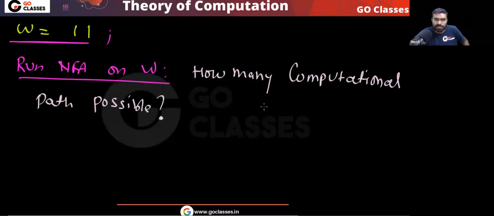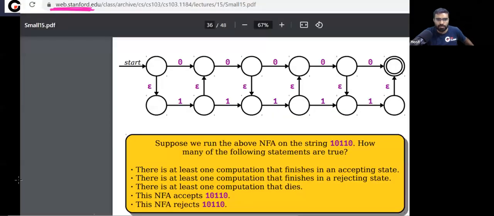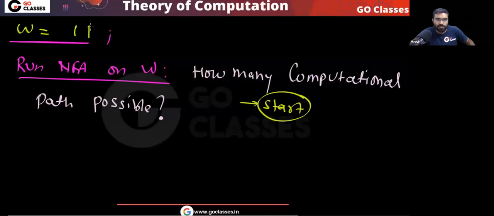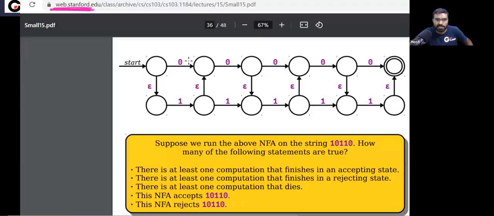See, these are the paths possible. You will start in the start state. In this start state, tell me what you can do. Your string is 1 1. Can you take this transition from the start state? I am talking about this string 1 1.